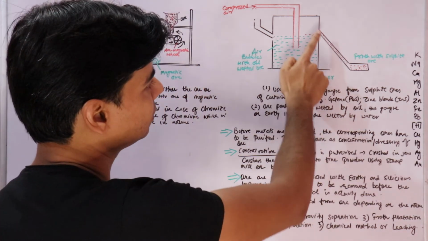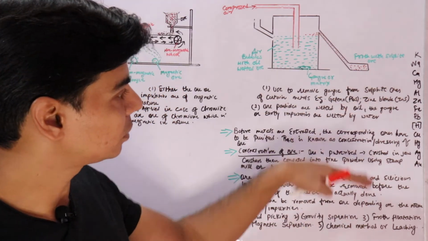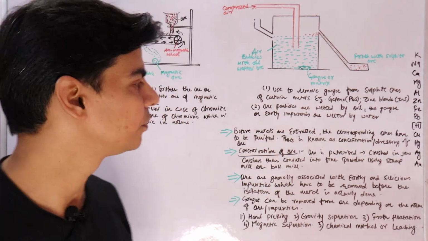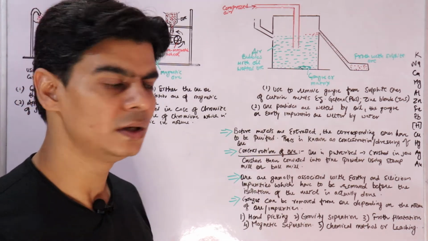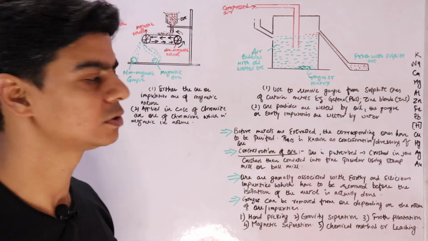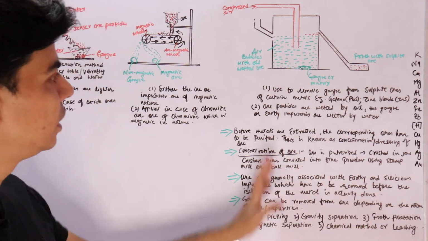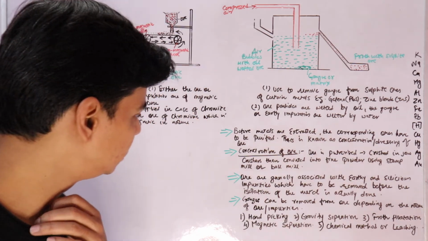So the froth or the foam is collected here, and when the froth is allowed to settle down, you can separate the ore particles. Your gangue particles are settled here. Since these are heavy, they will settle at the bottom of the tank. This way your ore particles are separated from gangue particles, and this is known as the froth flotation process.